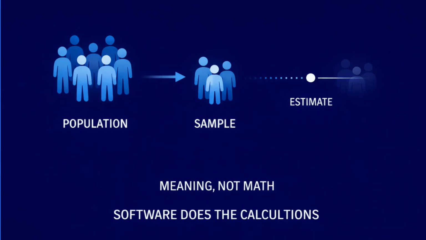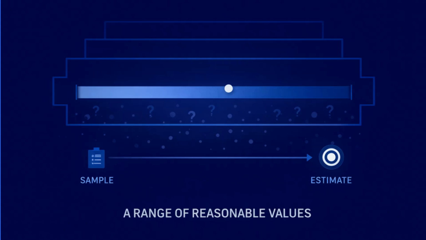Because we usually cannot measure every individual in a population, we collect a sample. From that sample, we compute an estimate. But samples are imperfect. If we took a different sample, we would get a slightly different estimate. A confidence interval accounts for that uncertainty by giving us a range of reasonable values instead of a single number. This is where the idea of confidence becomes important.